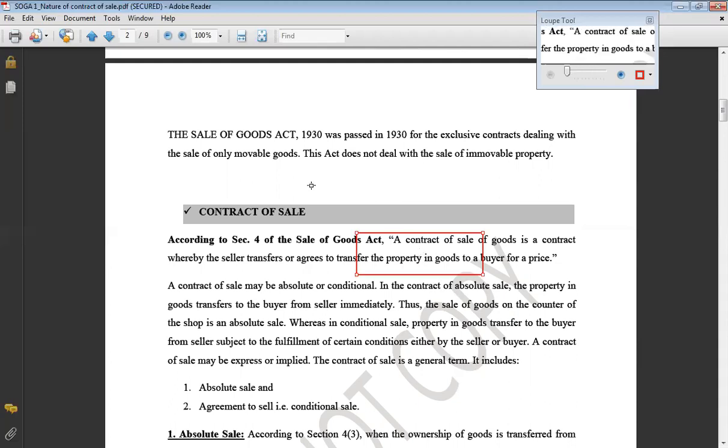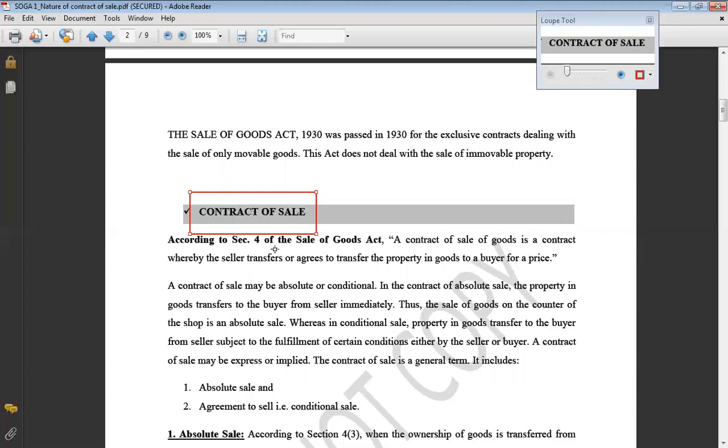Now, starting with the contract of sale, the Sale of Goods Act is concerned with the contract of sale. Although in the Indian Contract Act we have discussed different types of contract, even the contract of sale of goods has been discussed here and there in various examples and cases. All those general provisions about any kind of contract which we have read there will be applicable here also. But in addition to those, we have some additional detailed provisions with regard to the sale of goods, which we are going to discuss here.